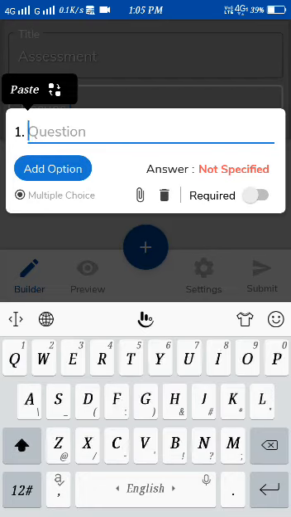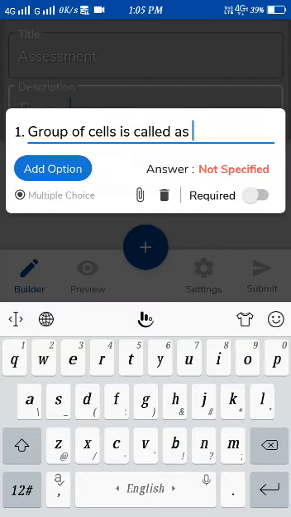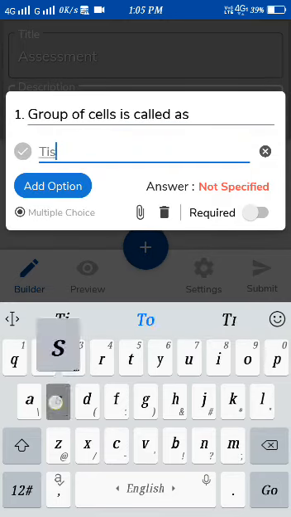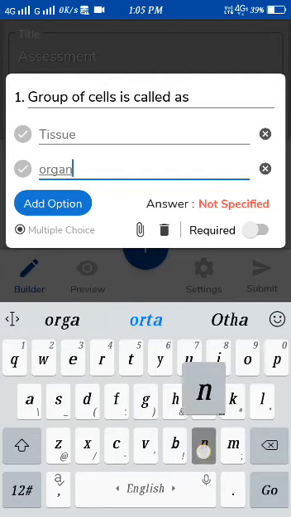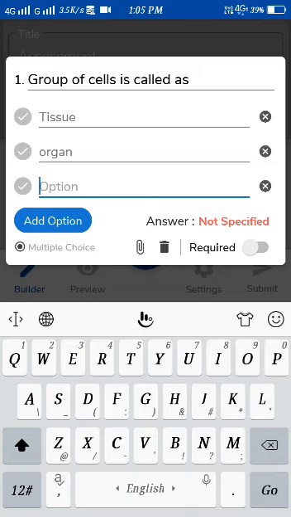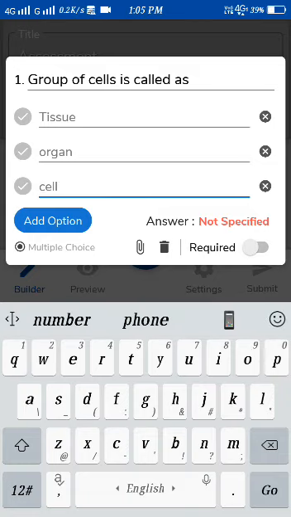Now I am framing a question. Group of cells is called as. You can add options here. Group of cells is called as tissue. The other one, organ. You can take as many options as you want. I am placing only 3 options. Cell. Now we have to select the correct one.